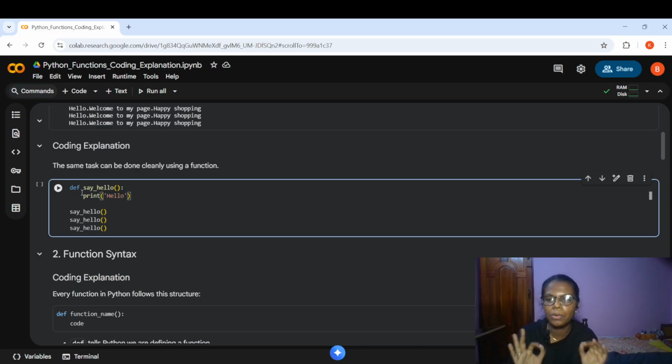This is the syntax of a function. This is how it will look. First, the def keyword, which is used for defining a function, to tell Python that this is a function. Def, that is how you define a function. Followed by that, I'm giving a name to the function. This is called a user-defined function.